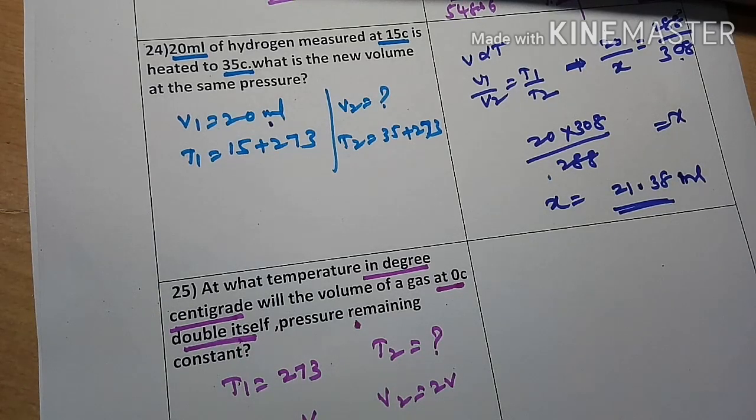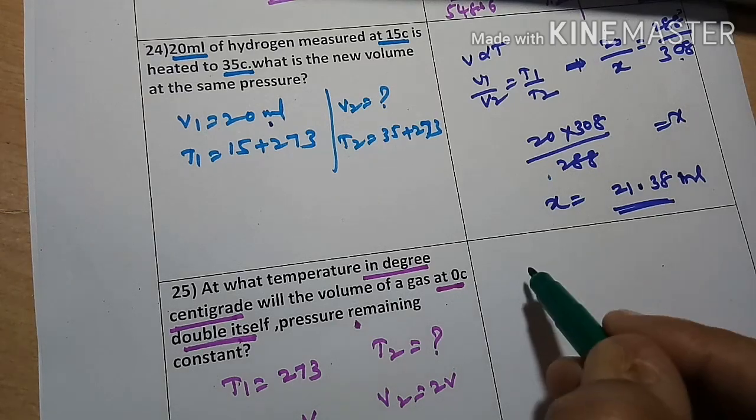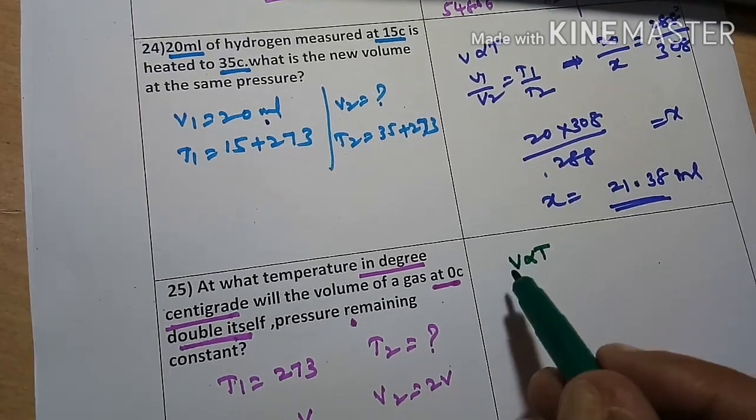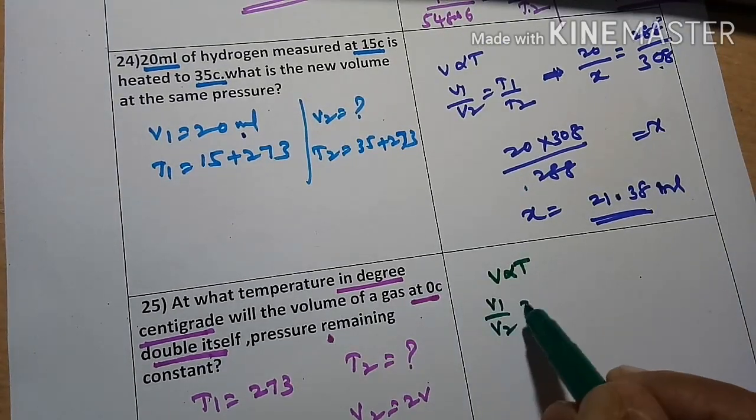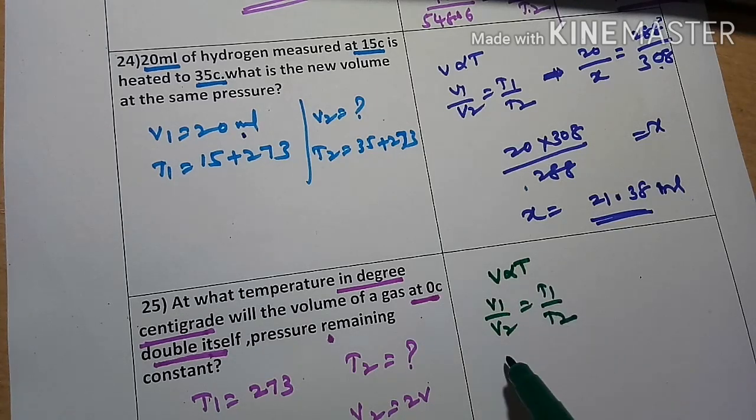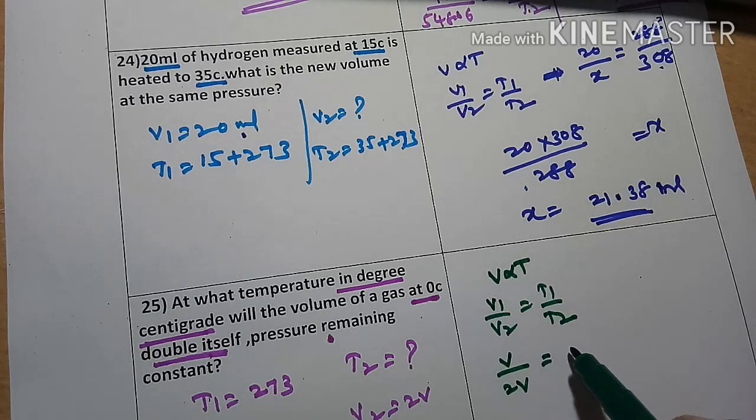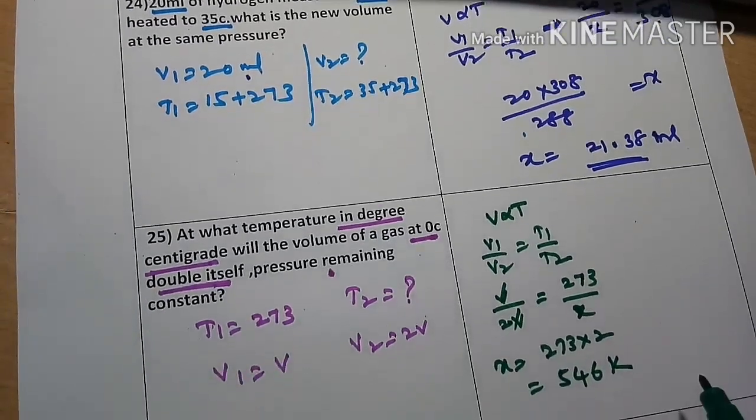V is proportional to T. So V1 by V2 is equal to T1 by T2. V1 is V, V2 is 2V, and T1 is 273. T2 we should find out, X. V gets cancelled. X comes to this side, 2 goes to this side. 273 into 2 is equal to 546 degrees Kelvin.